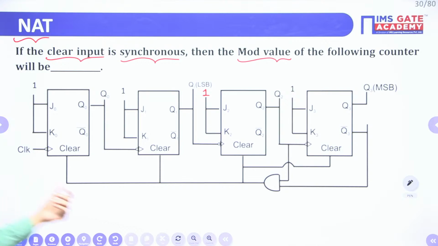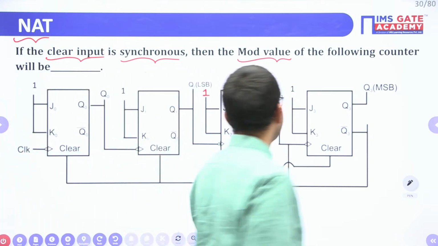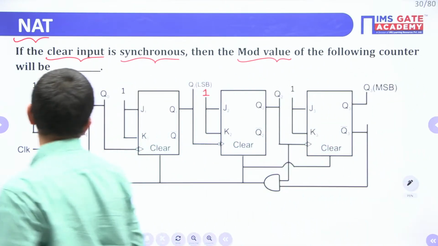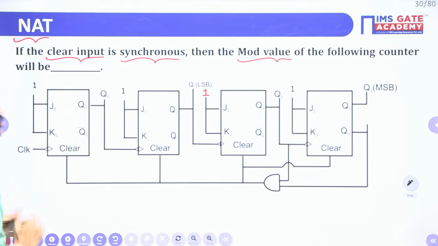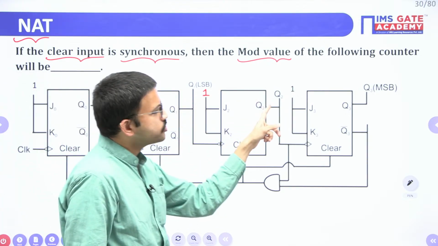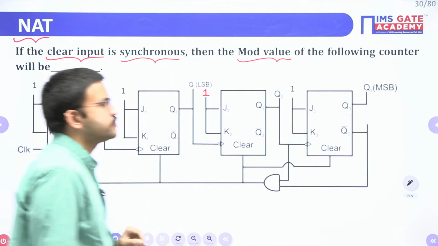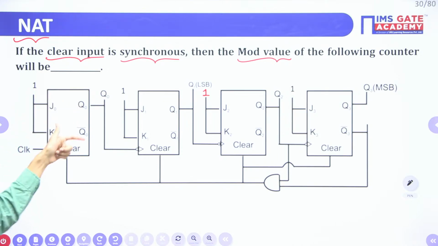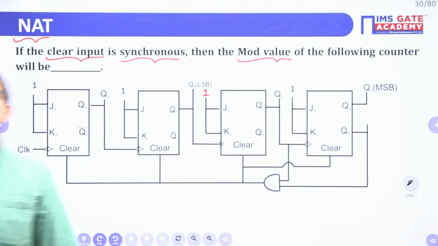I hope the image is visible for all of you. If you have any doubt regarding any notation, you can ask. I will mention here: the first stage is Q0 output, second stage Q1, third stage Q2, and the last stage is Q3 output. For all the flip-flops you have two outputs, both are complements. Here normal, here complement, like that. Yes, very good, Savik. Yes, very good, Manoj. So all of you give a try.